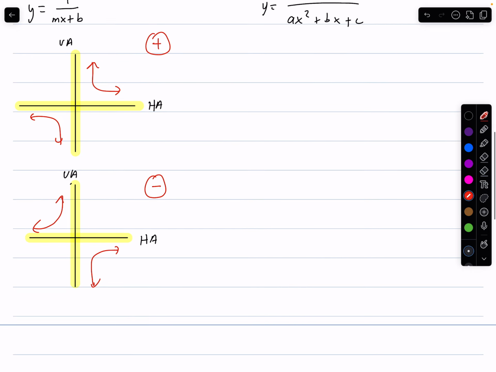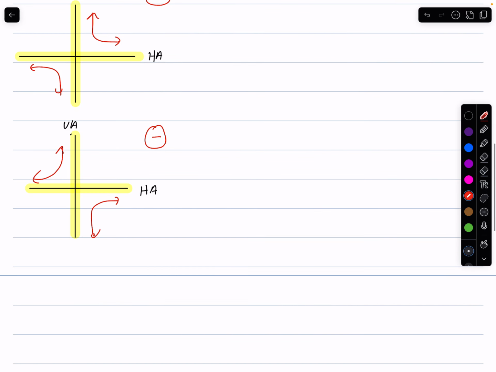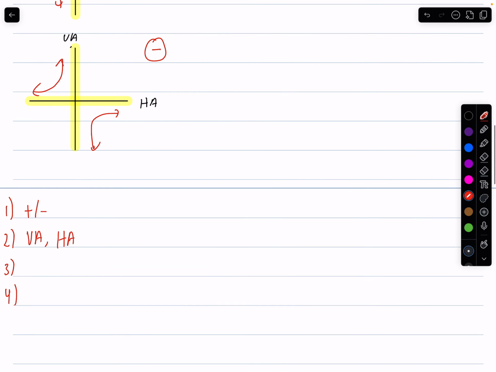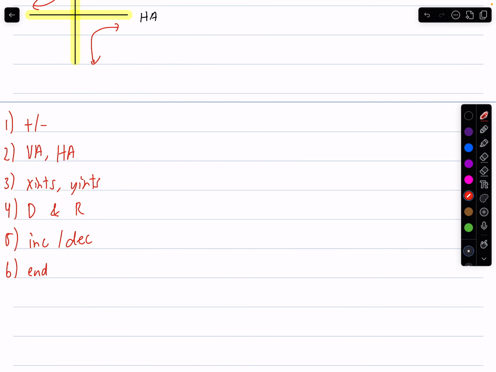Now, what's important to note with these functions is there are key principles. One, you need to know, is it positive or negative? Two, you need to know what the vertical asymptotes and horizontal asymptotes are, so you can graph it. Now for 3, 4, and 5, you're going to need to know other things, such as where are the x-intercepts? Where are the y-intercepts? What is the domain and what is the range of the function? Where is the function increasing and where is the function decreasing? And 6, what are the end behaviors of the function?